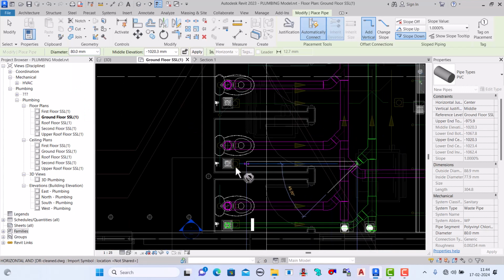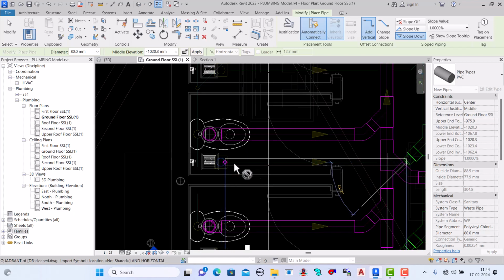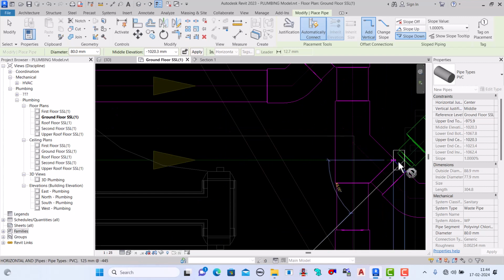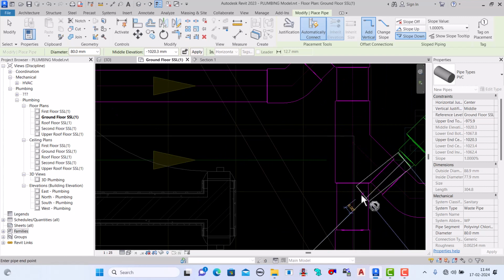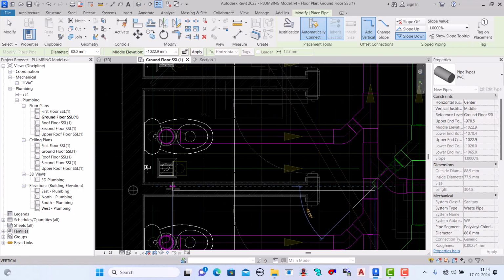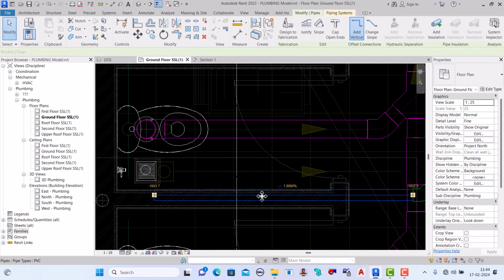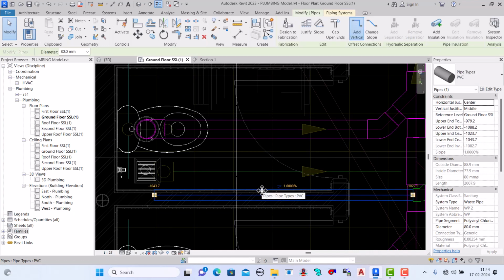We can come here, we can come here. It's not coming. Why? Because here the pipe size, this one, is very small. Okay, that's why. So we can take here also and come here, and we can adjust, right?